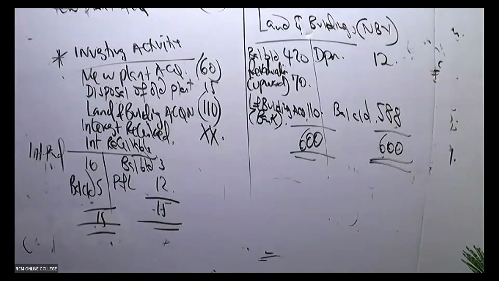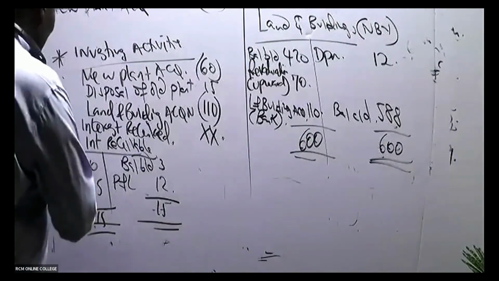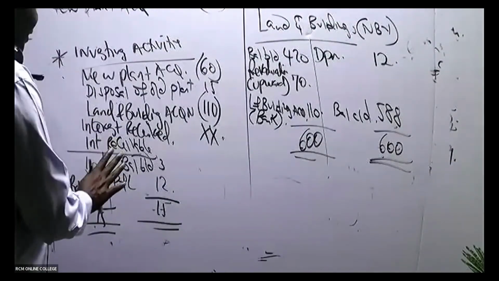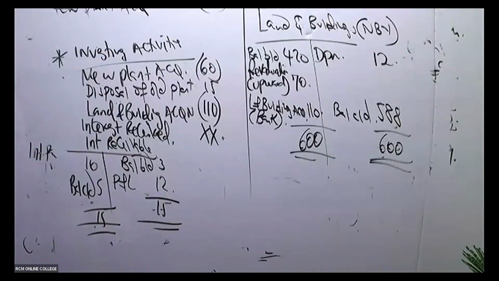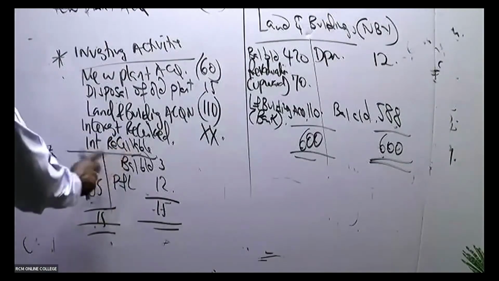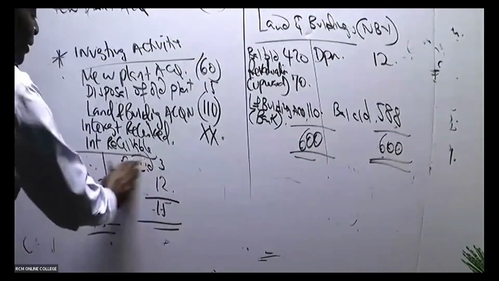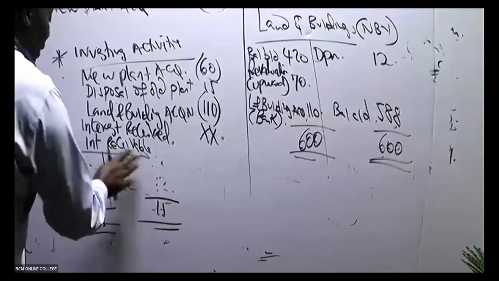So under interest received, not paid, but received. Oh, sorry for that. I think we need a break. Interest receivable is supposed to be the other way. This is receivable, an asset. It's supposed to be like this.